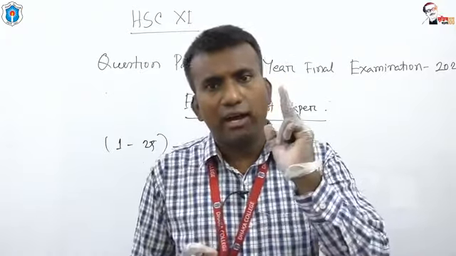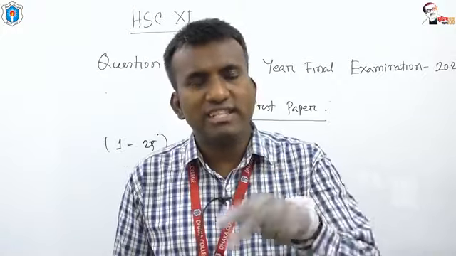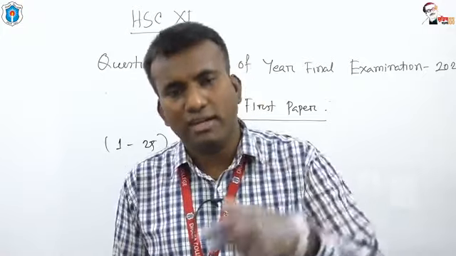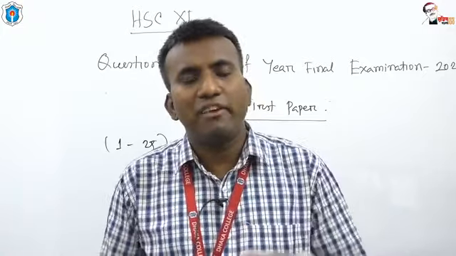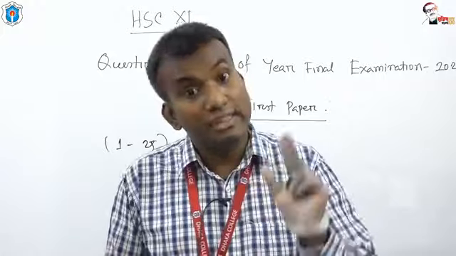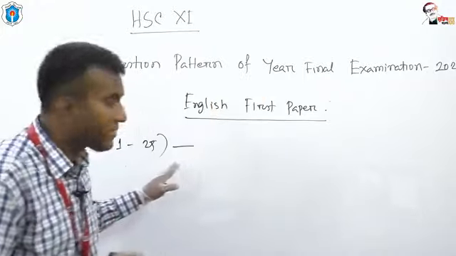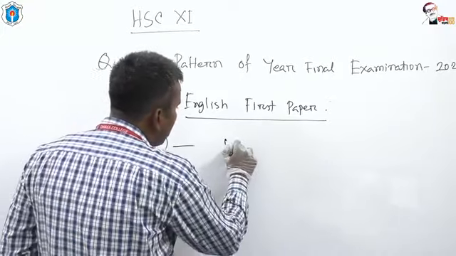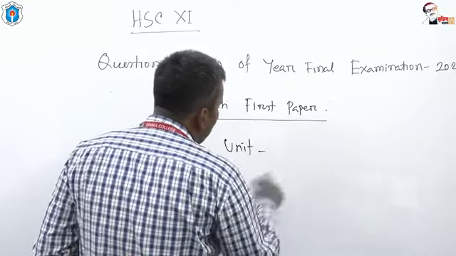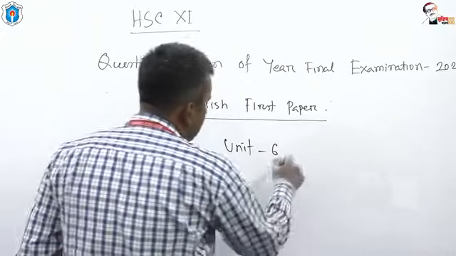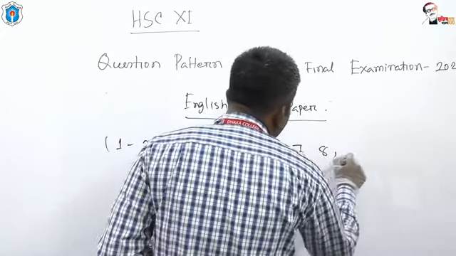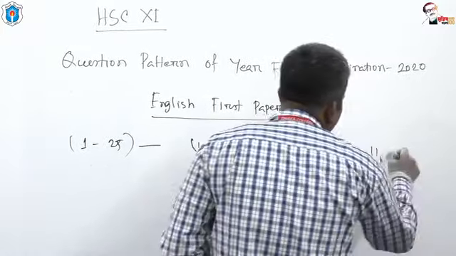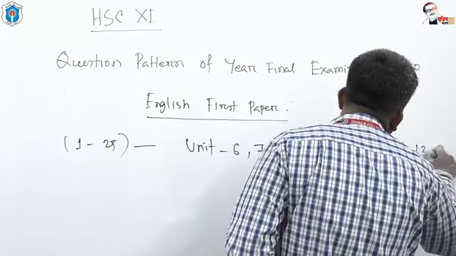There is a notice which is given where the question pattern, the marks, the timing, everything was given, and there we told you that unit 6, 7, 8, 9, 10, 11 and 12.